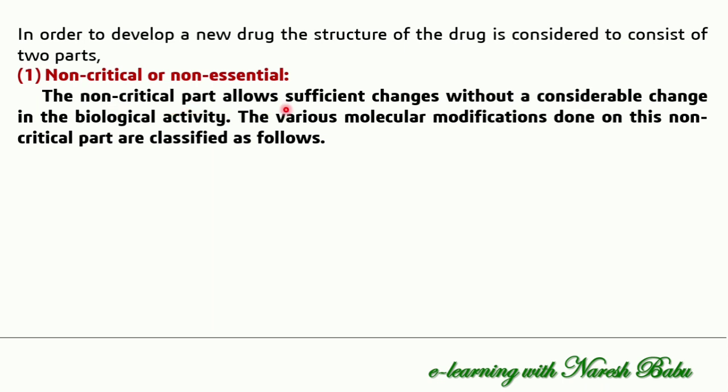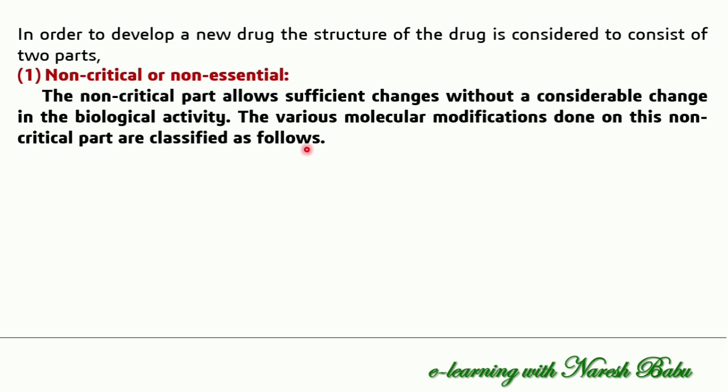The non-critical part allows sufficient changes. We can make sufficient changes in this part without any considerable changes in the biological activity. The various molecular modifications done on this non-critical part are classified as follows. Most of the bioisosterism applications we are doing take this non-critical part only, and we change the functional groups or moieties we are replacing, which does not affect the biological activity.